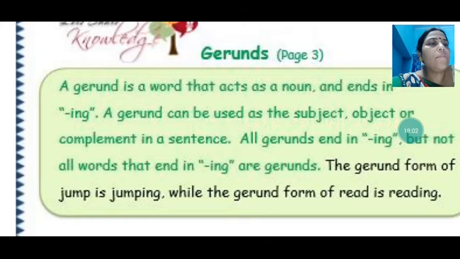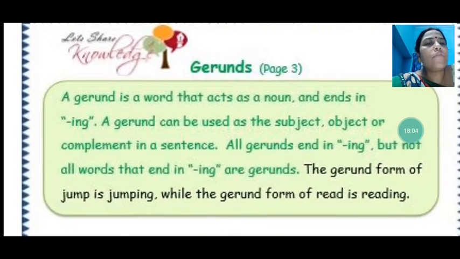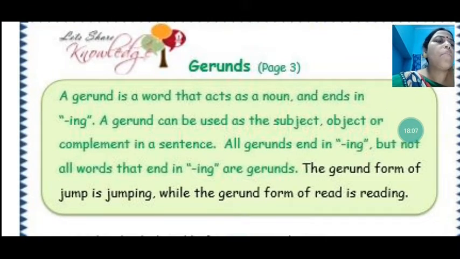They can be the main verb also, like the gerund form of jump is jumping, while the gerund form of read is reading. So a gerund can be used as a subject. Like, swimming is a good exercise. In this, what is the gerund? The gerund is swimming, and swimming is used as a subject. Swimming is a good exercise, that is the subject in this sentence, and that is the gerund, the ing form of swim.